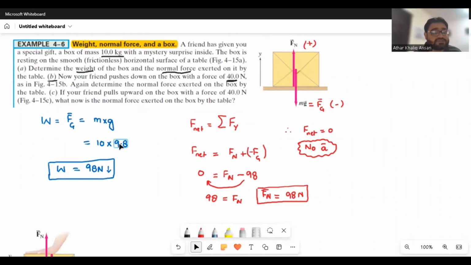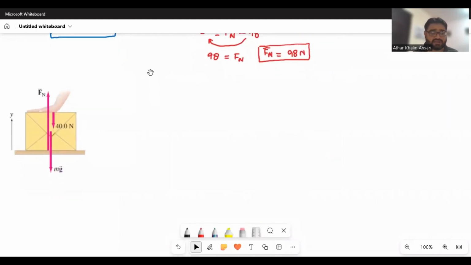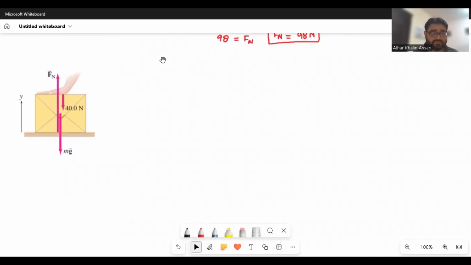Now, the second situation is that your friend is pushing the same box downwards with a force of 40 Newton. So the situation looks like this diagram, that the box is resting on the smooth surface, and it has a normal contact force, and your friend is pushing.